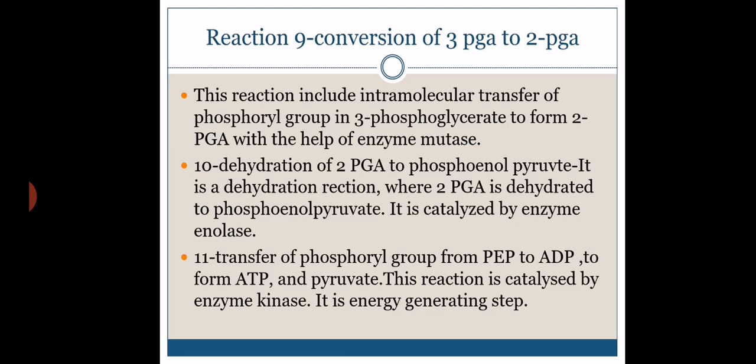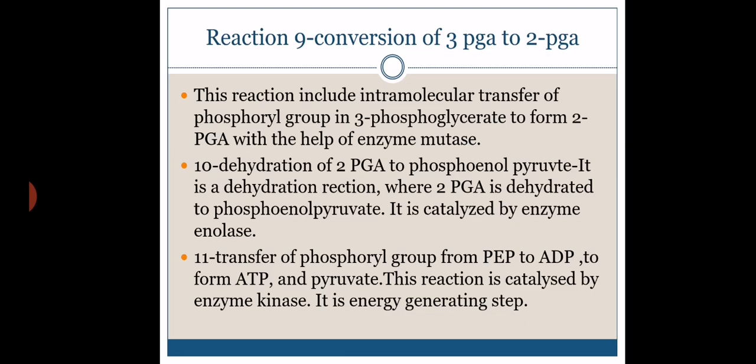Now what have we discussed? Glucose to glucose 6-phosphate, the preparatory phase firstly. Glucose 6-phosphate to fructose 6-phosphate. Then fructose 1,6-diphosphate. Up to this the preparatory phase is there. Fructose 1,6-diphosphate undergoes cleavage by the enzyme aldolase into 2 compounds, glyceraldehyde 3-phosphate and dihydroxyacetone phosphate.